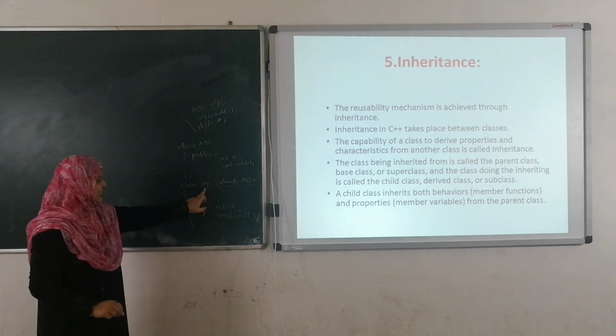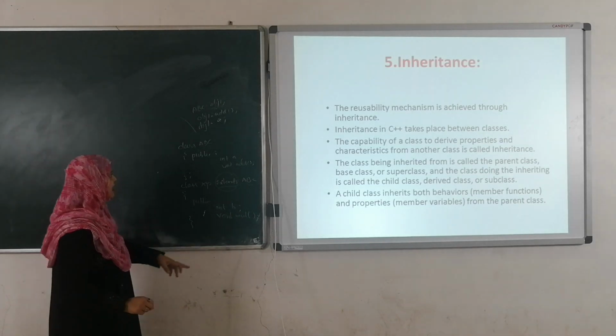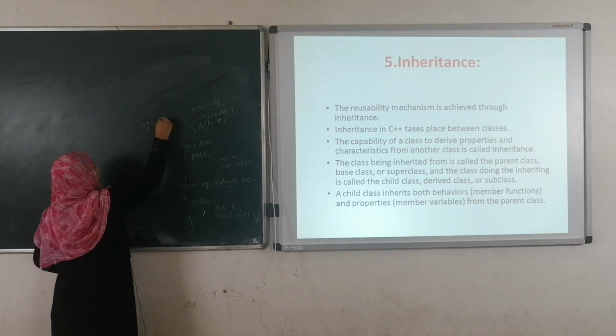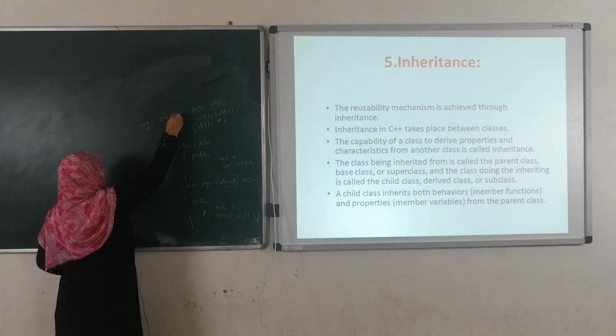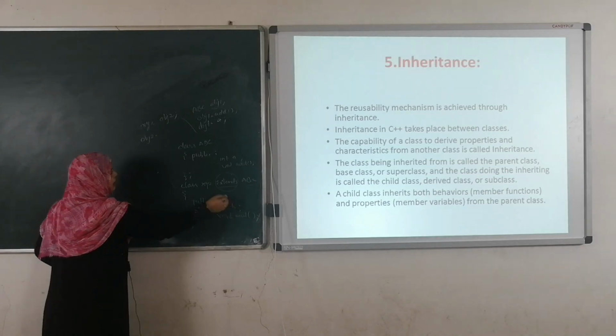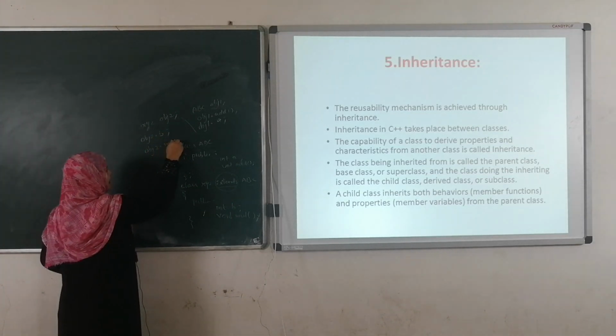Now here class XYZ is there. To access the class XYZ data members and member functions, we have to create an object for XYZ: XYZ obj2. Obj2 dot b, obj2 dot multiplication.